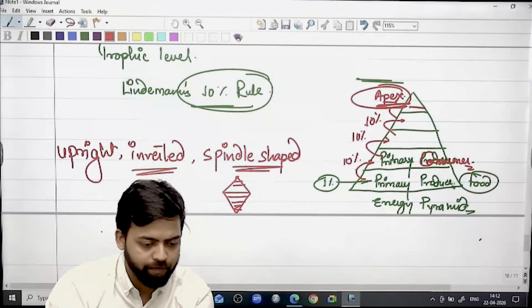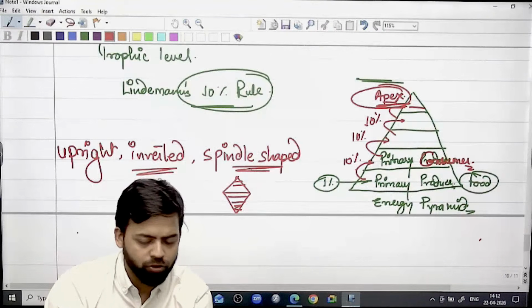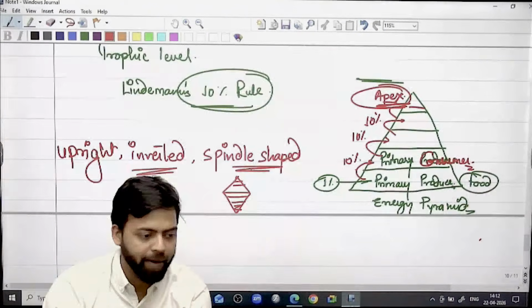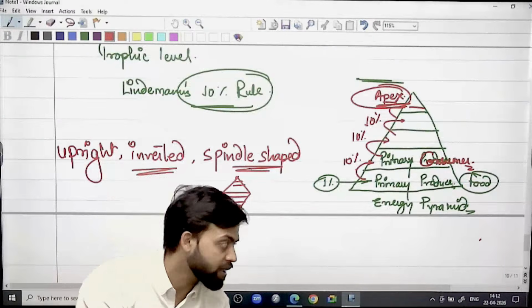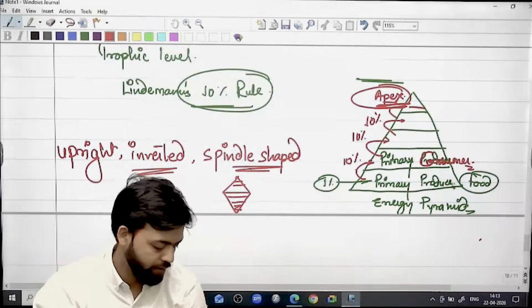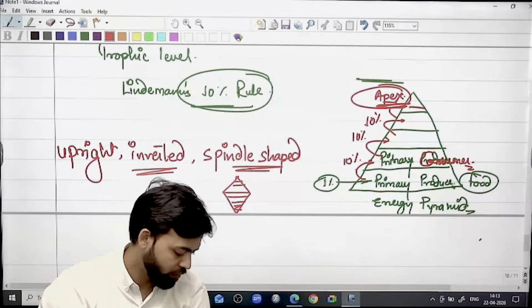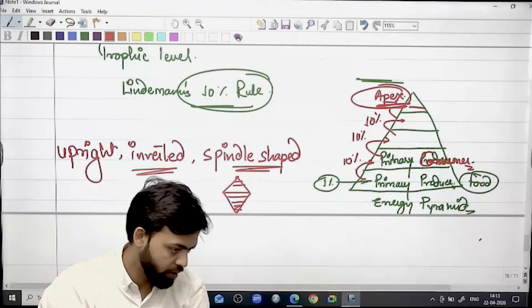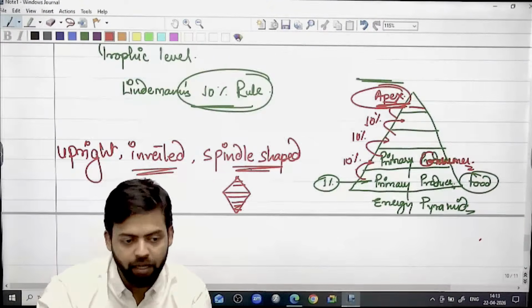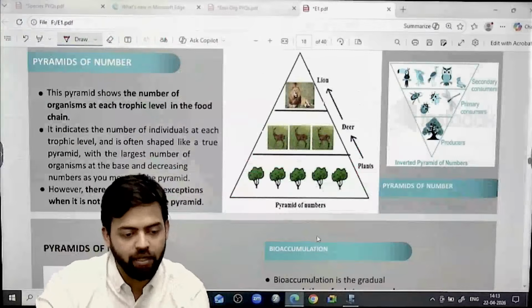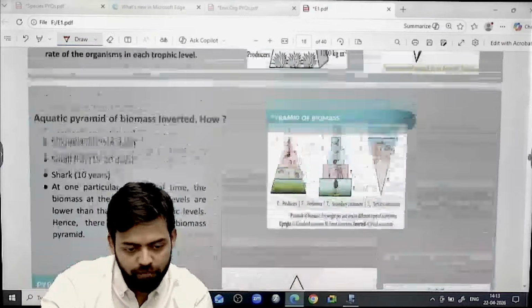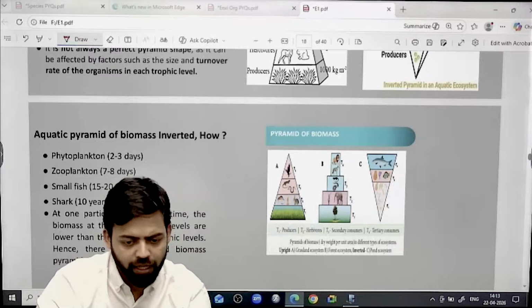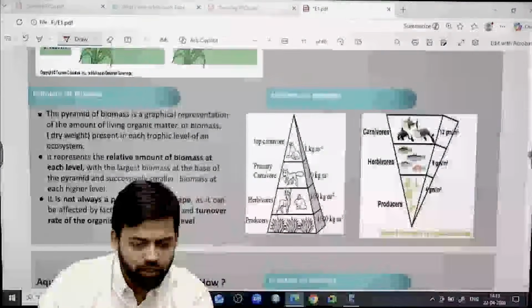For example, write down, usually the terrestrial biomass pyramid is upright, whereas the aquatic biomass pyramid is inverted. Aquatic biomass pyramid is inverted in usual scenario, okay? In usual scenario. And you can see this.